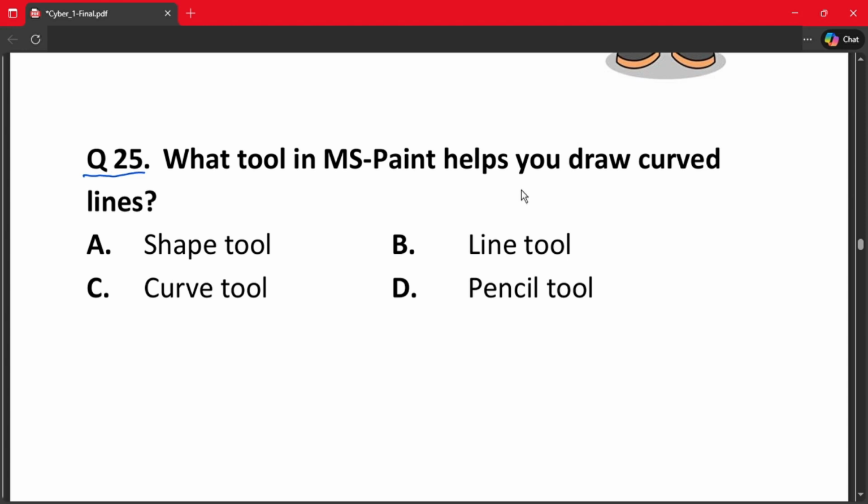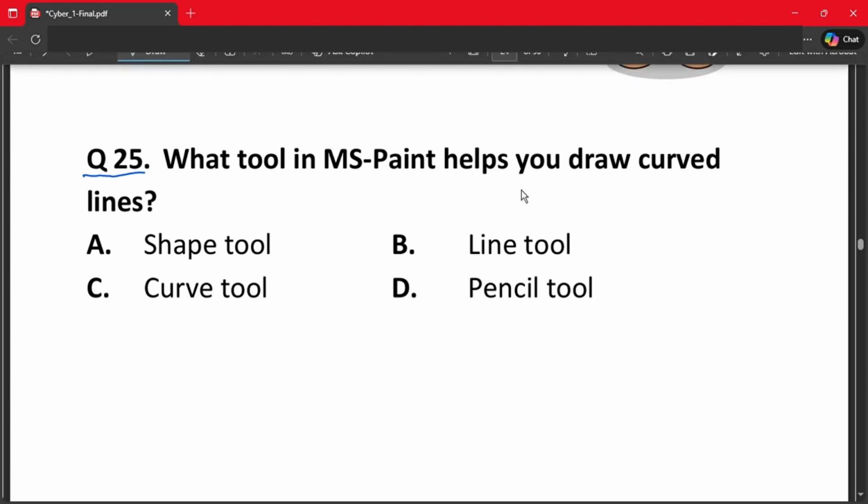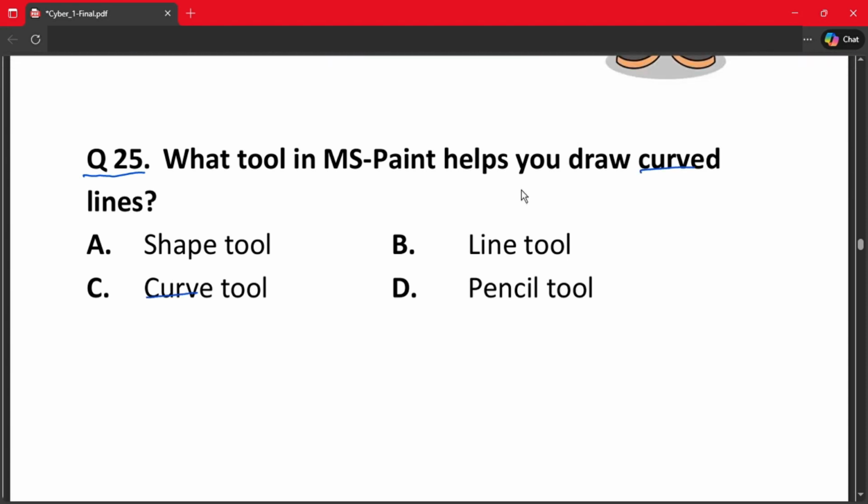Question number 25. What tool in MS Paint helps you draw curved lines? A. Shape tool. B. Line tool. C. Curve tool. Or D. Pencil tool. So the correct answer is curve tool.